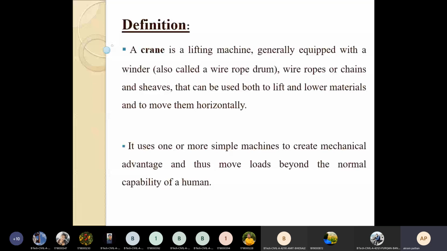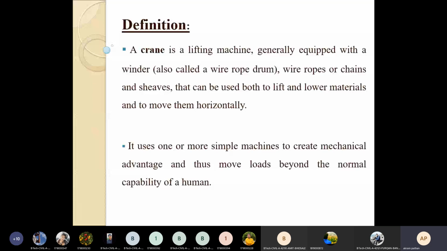As far as cranes are concerned, we have different types of cranes, and we also have the history of cranes. Now look at the history of the crane. Cranes originated in ancient Greece, or you can say the ancient Roman period also.